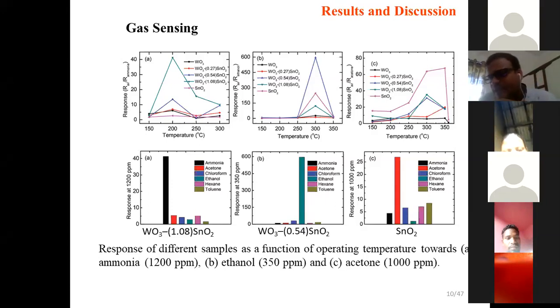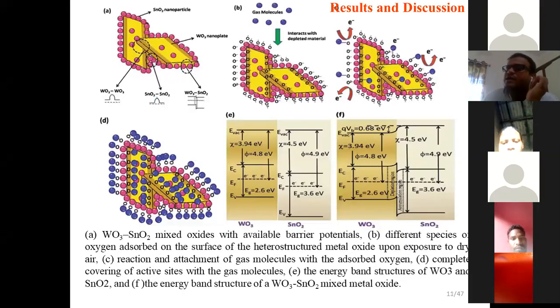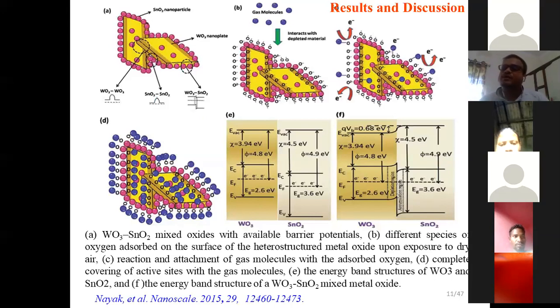So to publish a good paper, what is important is the science behind it; we have to find out. Why, when we use a high amount of tin precursor, was it highly selective towards ammonia? Why was a moderate amount of tin precursor highly selective towards ethanol? And why was only tin oxide highly selective towards acetone?